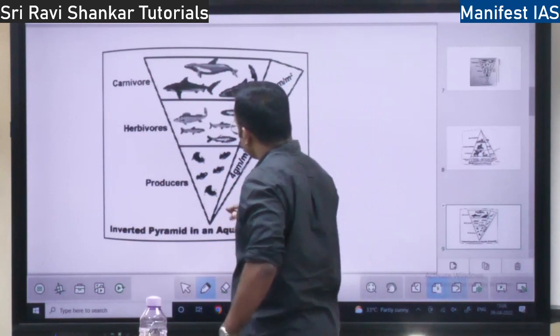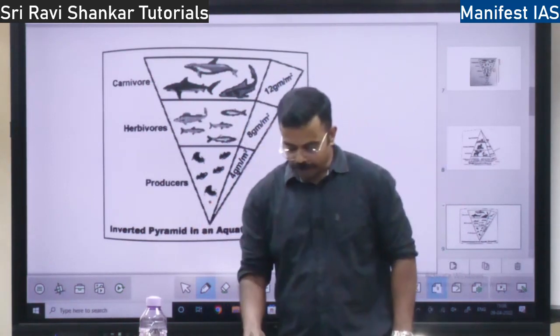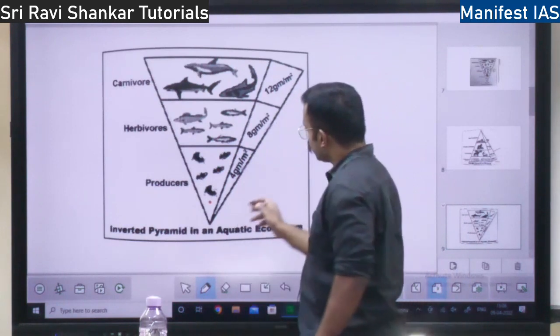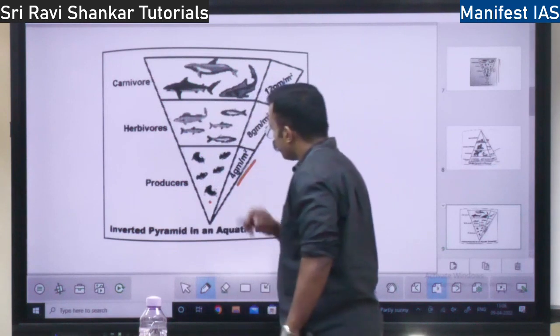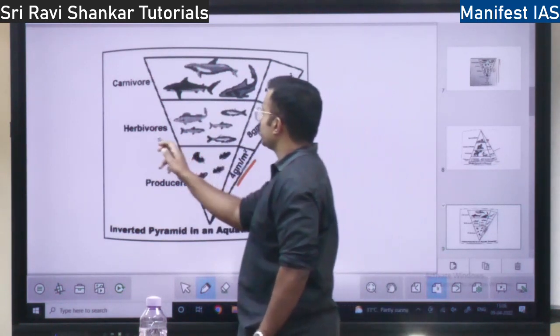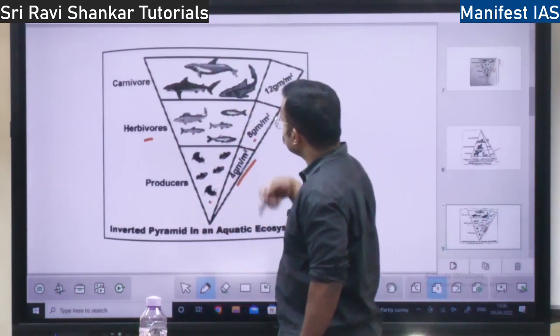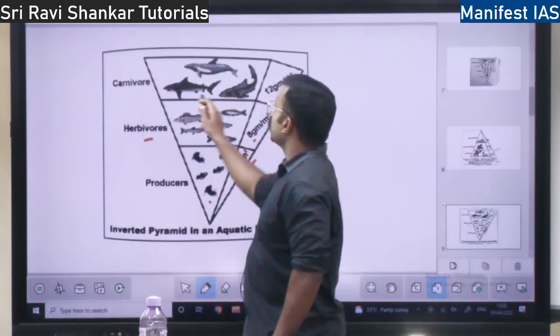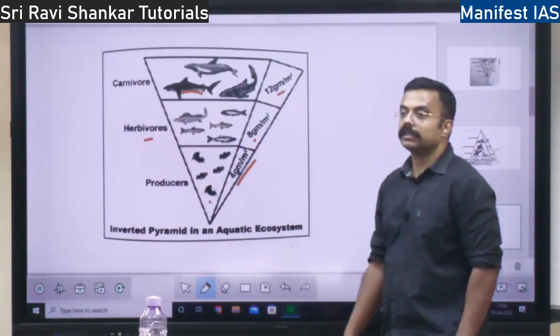See, here you have small mollusks. Mollusks are some kind of organism. So here the producer, let's say this is a phytoplankton or mollusk, is just 4 grams. It is being eaten by herbivorous fishes which are 8 grams, and that is in turn eaten by the sharks which measure 12 grams, right?